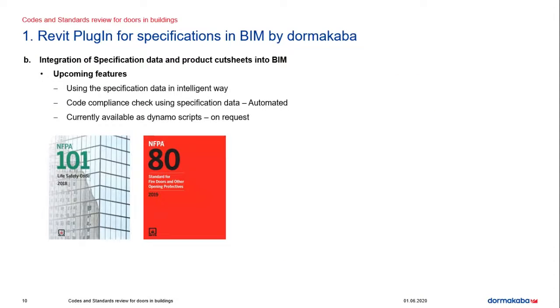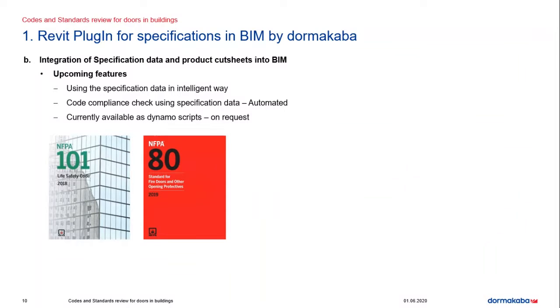So far, we have seen the integration of the specification into the BIM models. Using this information, what more can we achieve using the specification data in a more intelligent way? This is the upcoming feature on the BIM app. We can use the specification data to run code compliance checks in a more automated way.